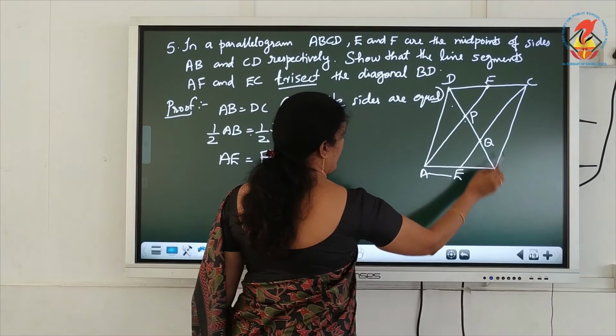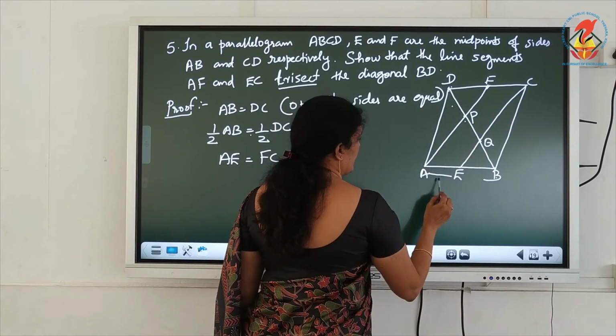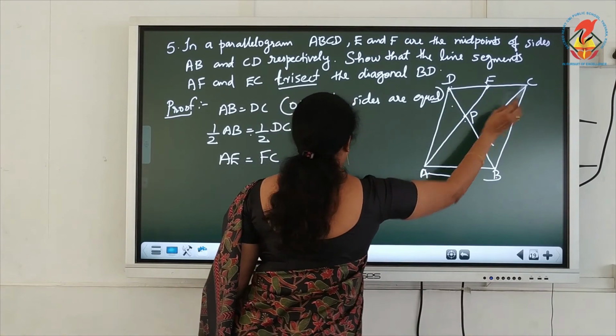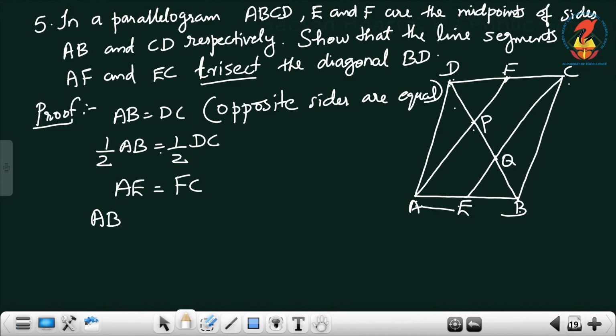Here AB is parallel to DC because ABCD is a parallelogram, so AE is parallel to FC also.